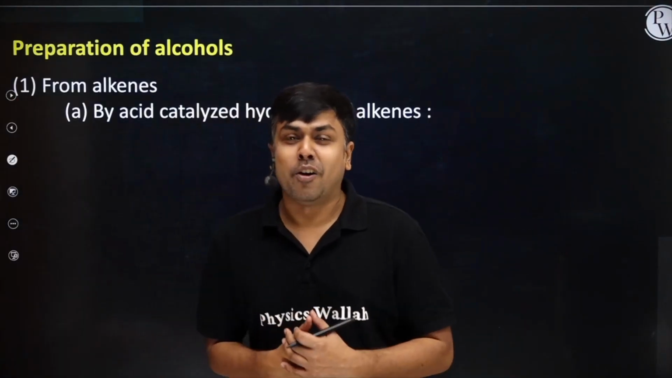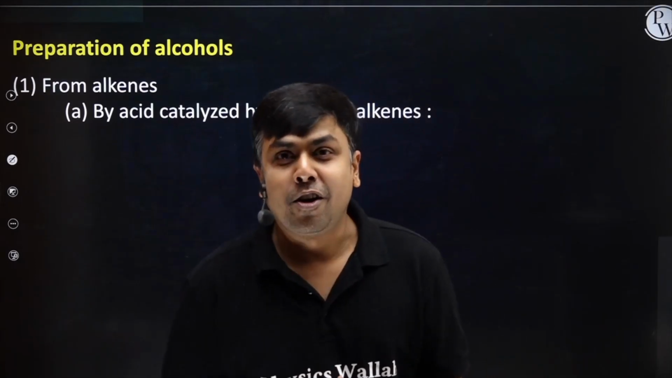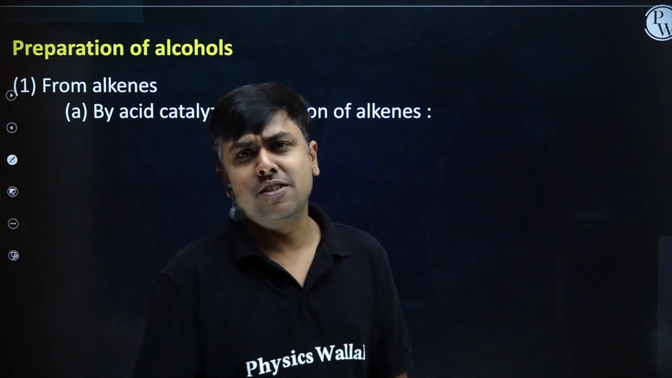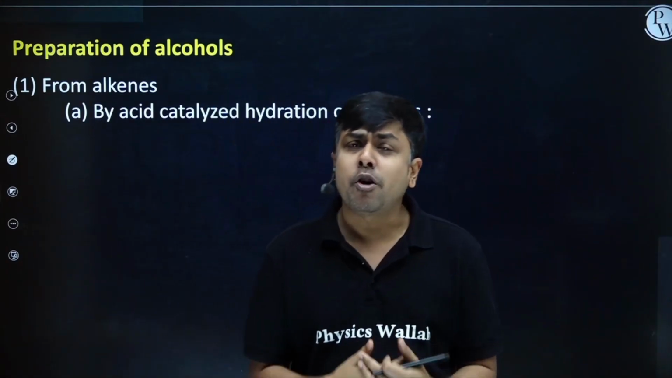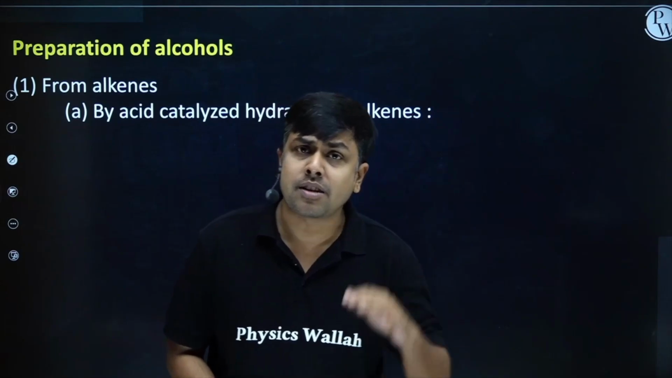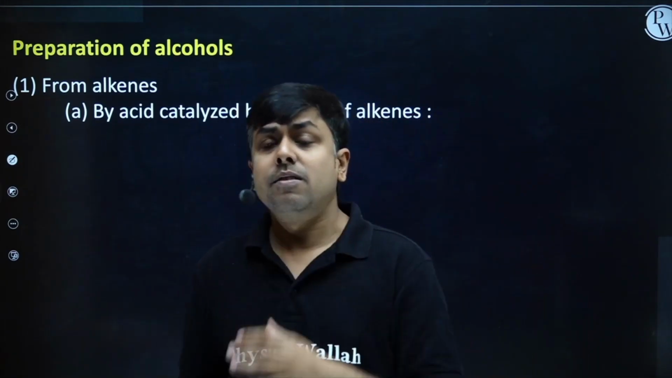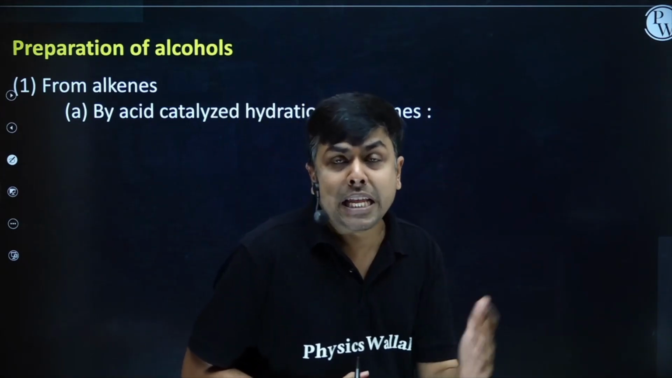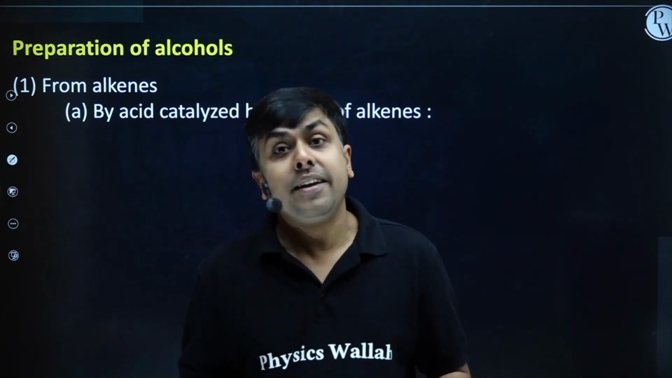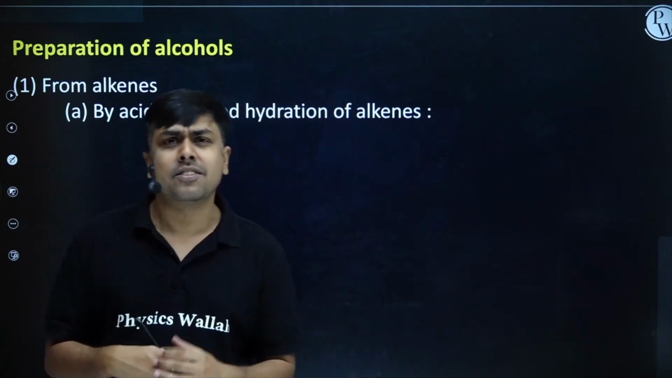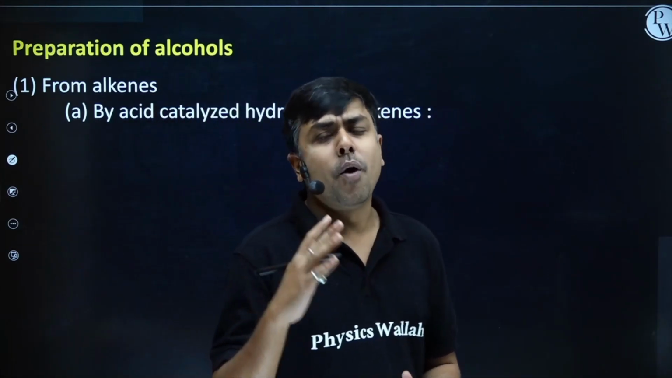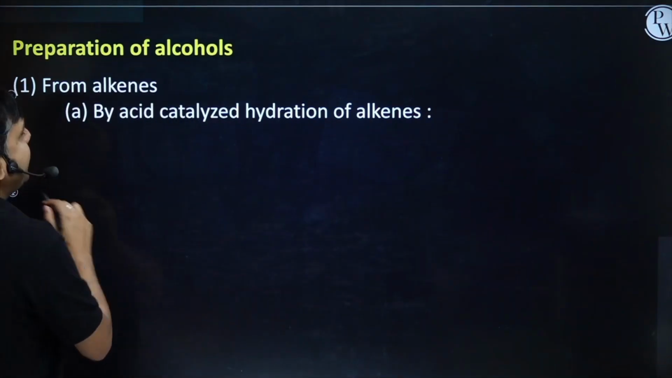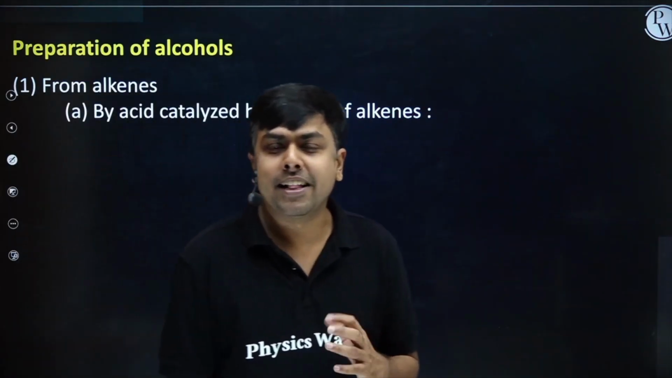Now, students, let's move to the most important segment of today's class, and that is the general method of preparation of alcohols. We can synthesize alcohol from n number of organic compounds. Starting from alkene, we can even synthesize alcohol from alkyl halides, carbonyl compounds and acids and acid derivatives. So let's discuss the GMP of alcohol one by one. First one, from alkenes, by acid catalyzed hydration of alkenes.